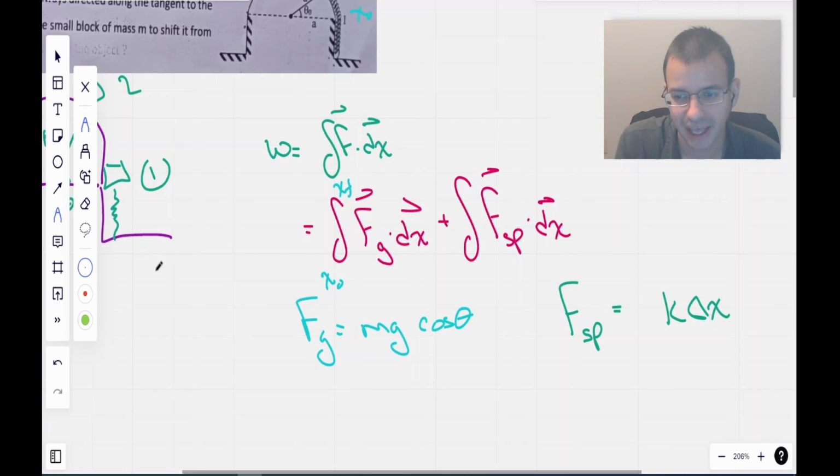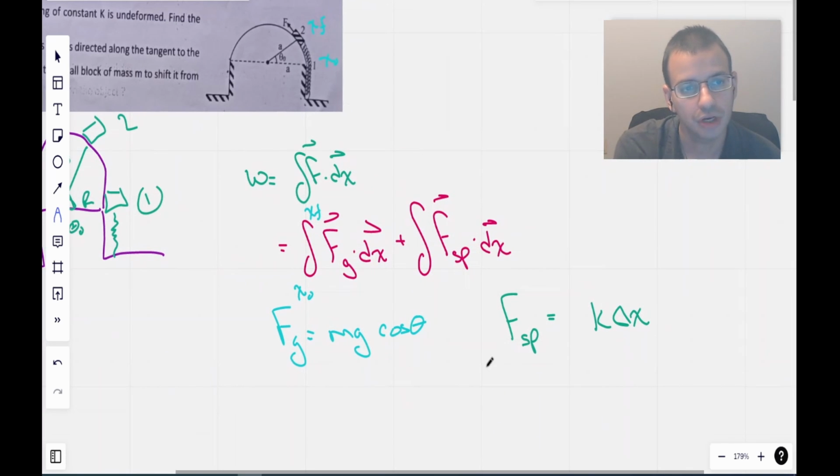It's k delta x, negative k delta x. And the negative just means that it's in the opposite direction of displacement. But since we know that gravity and spring force are acting in the same direction, that's going to drop the negative, because all it tells us is direction. In this case, though, we're going to say that we start at x equals 0, so this delta x is just going to be the same as kx.